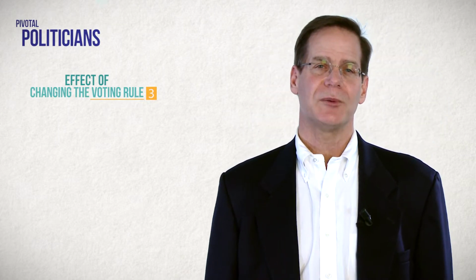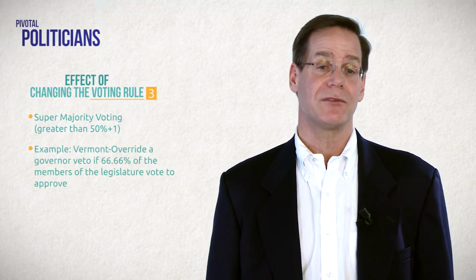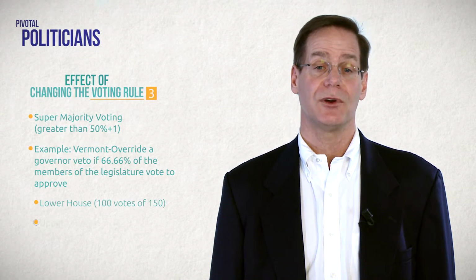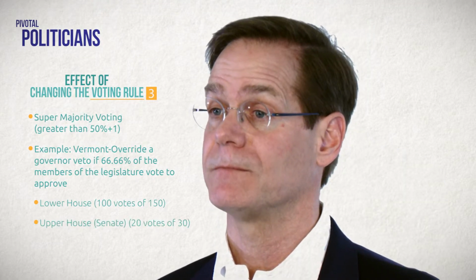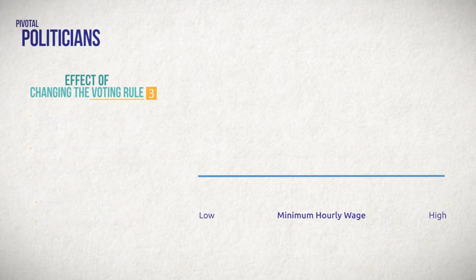We're going to explore the implications of this supermajority voting rule in an example using only the Vermont Senate, even though the lower house would also need a supermajority vote if the governor vetoes a proposal. Because the minimum hourly wage is such an active issue in Vermont, I will use it as an example. The current government-mandated minimum hourly wage is about $9 per hour.